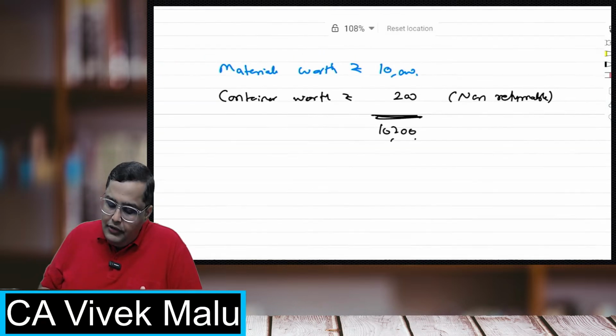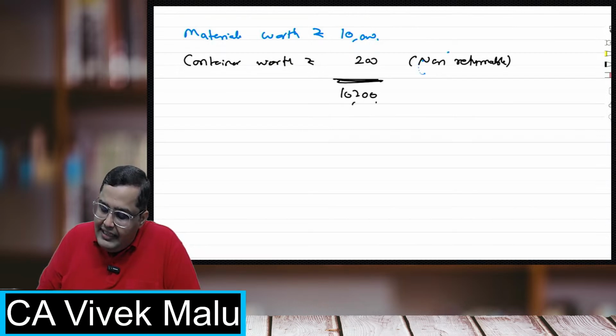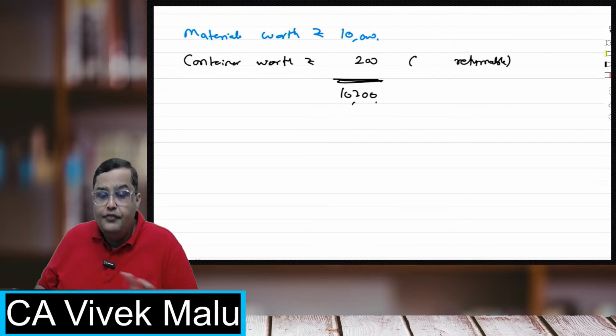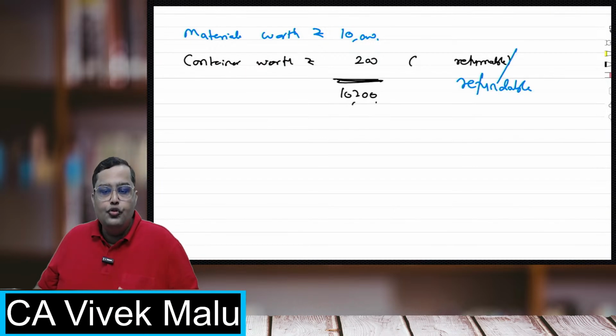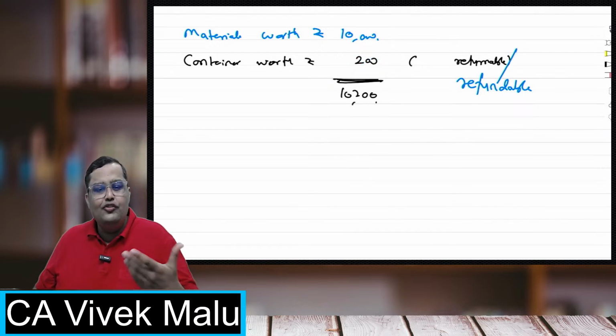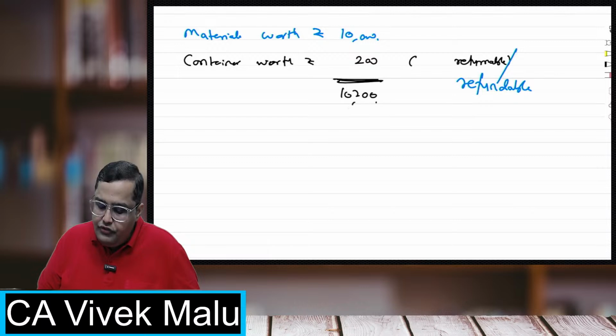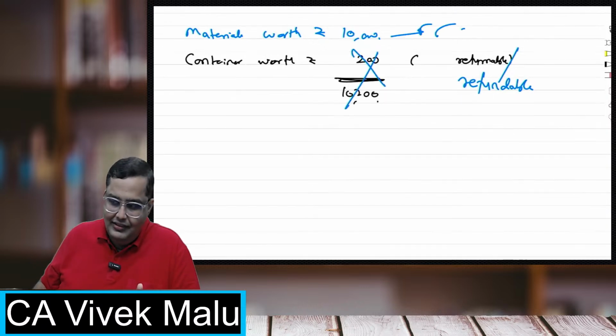Absolutely perfect. Now suppose students, the materials are worth rupees 10,000, and I have bought the container worth 200, and this is returnable. If this is refundable, then I will not take this in cost. Remember that it is refundable, so I'll get my money back. So my cost will not be 10,200. My cost will be only 10,000 rupees in this case.